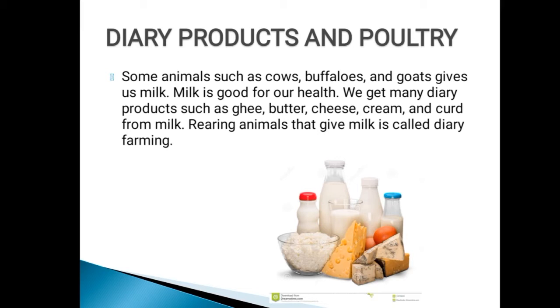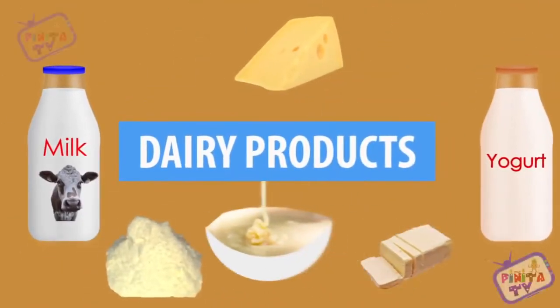Rearing animals for getting milk is called dairy farming. In this picture you can see so many types of milk products are there. Now we are going to see a video about dairy products. From that you can understand so many types of dairy products are there. Dairy products.